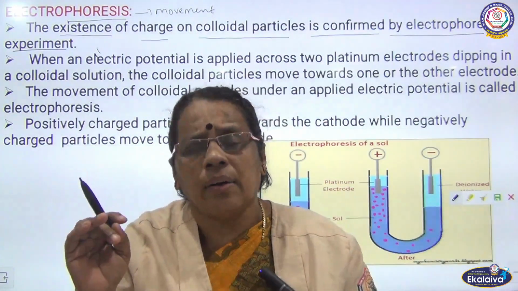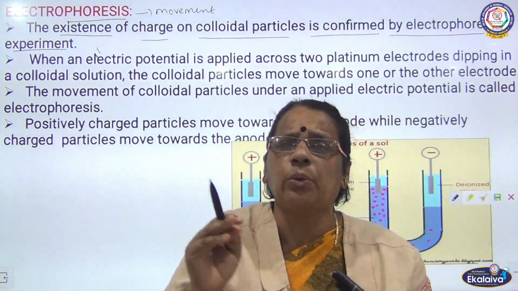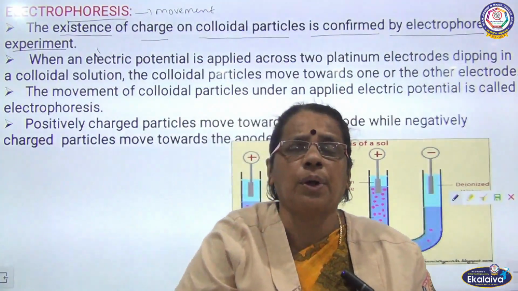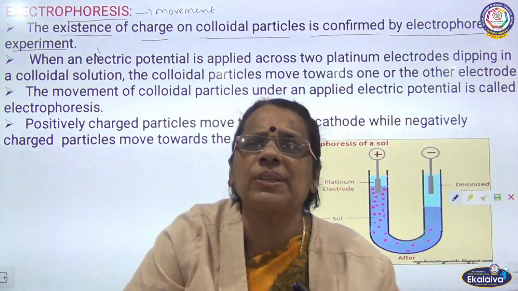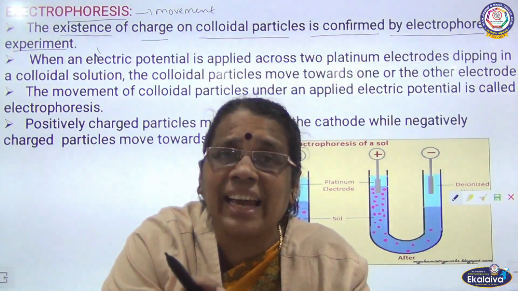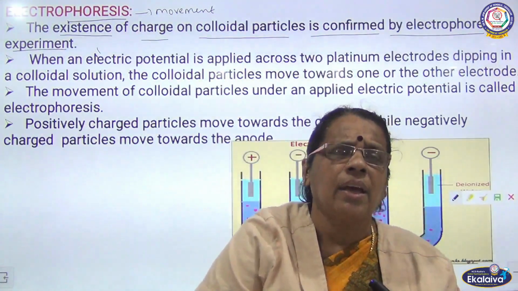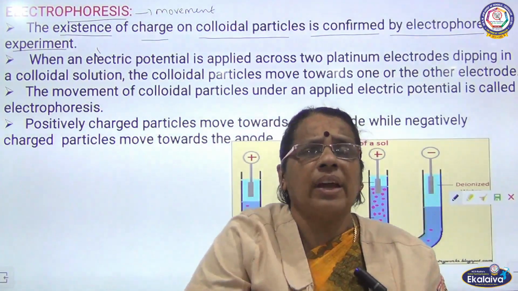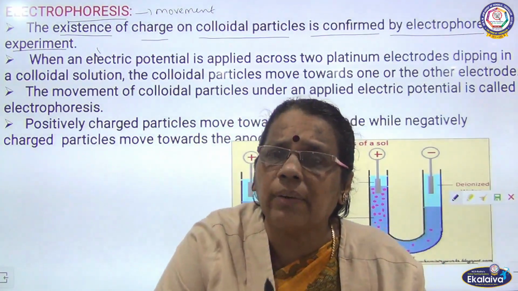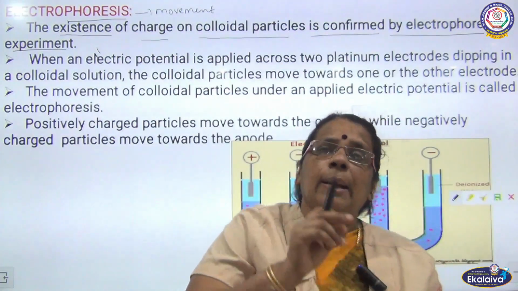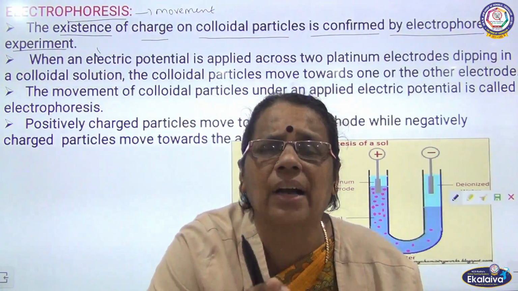In the colloidal solution, by passing current, we are going to see the colloidal particles moving towards the oppositely charged electrode. Depending upon the movement of the colloidal particles towards the oppositely charged electrode, we can determine the charge of the colloidal particles, whether they are positively charged or negatively charged.